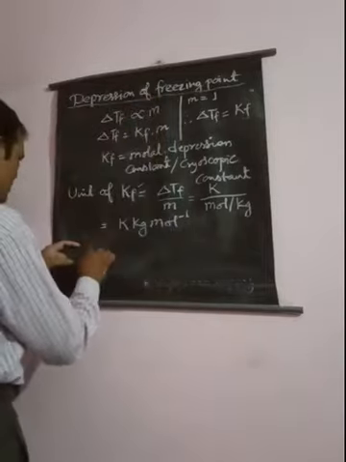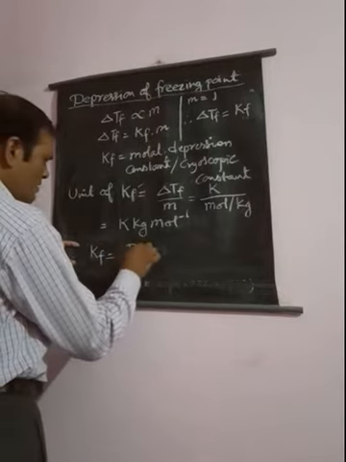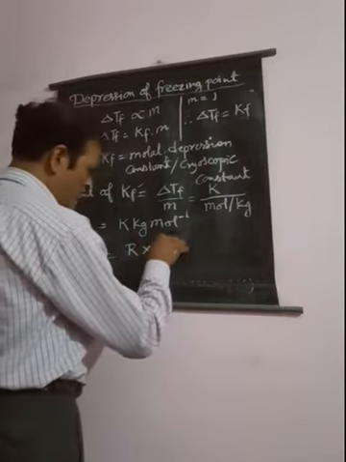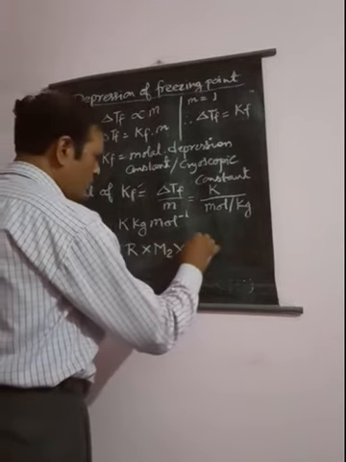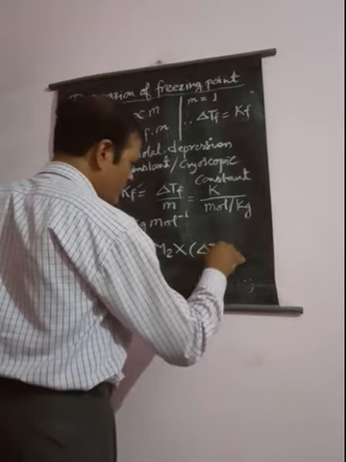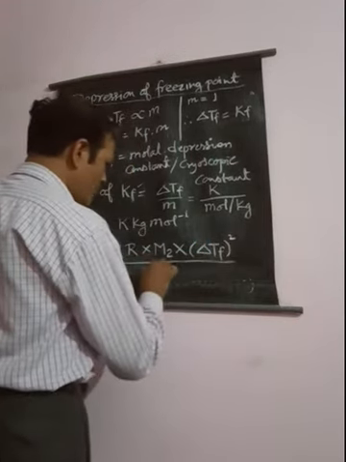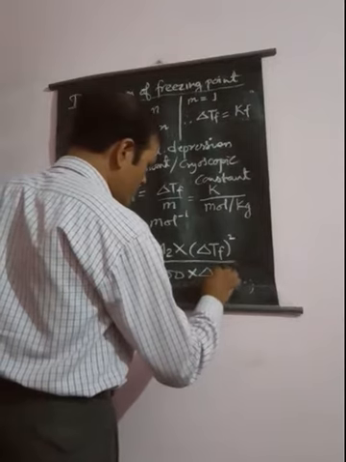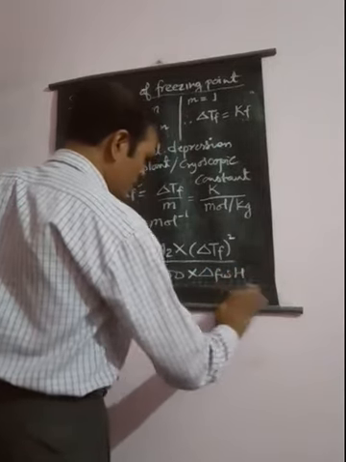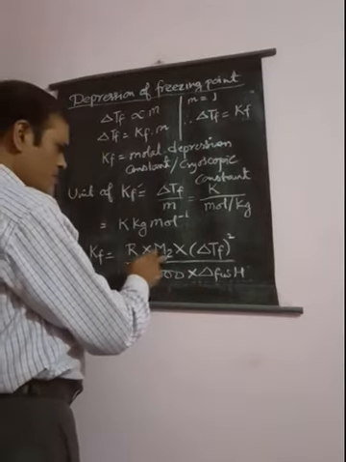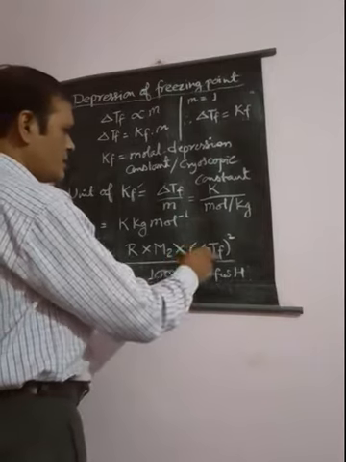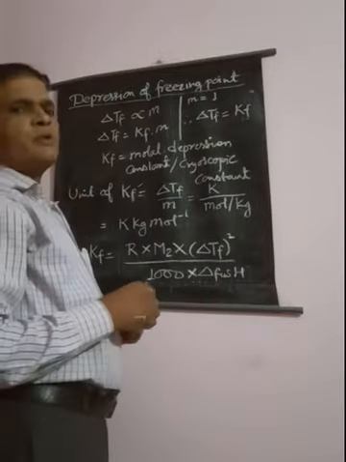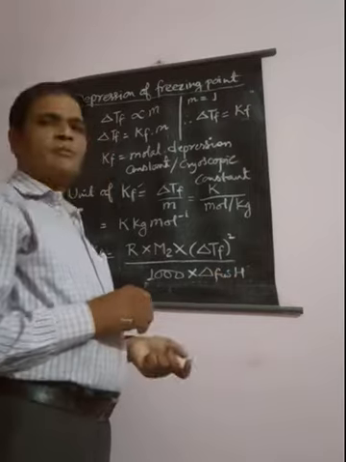Kf is equal to R, where R is the universal gas constant, into M1 into M2 into delta Tf square upon 1000 into delta fusion H. Here R is the universal gas constant, M is the molar mass, delta Tf is the depression of freezing point, and delta fusion H is the heat of fusion, or enthalpy change of fusion.